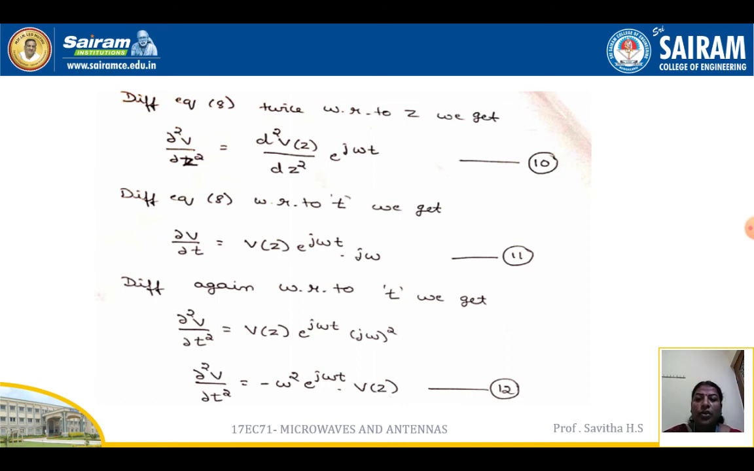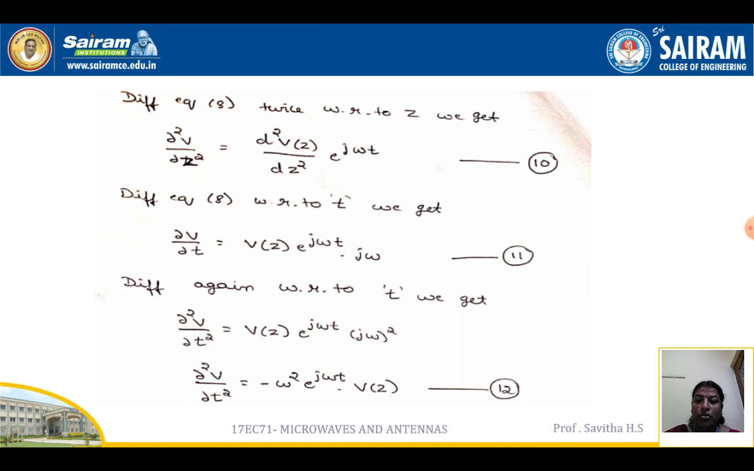So next, differentiate equation 8 twice with respect to Z. Dou square V by dou Z square is equal to d square V of Z by dz square into e to the power of j omega T. Again, we will differentiate the same equation with respect to T. Dou V by dou T is equal to V of Z e to the power of j omega T into j omega.